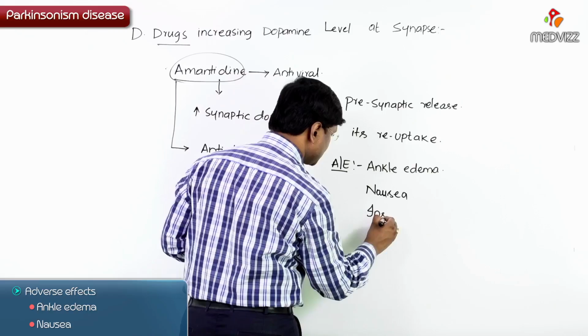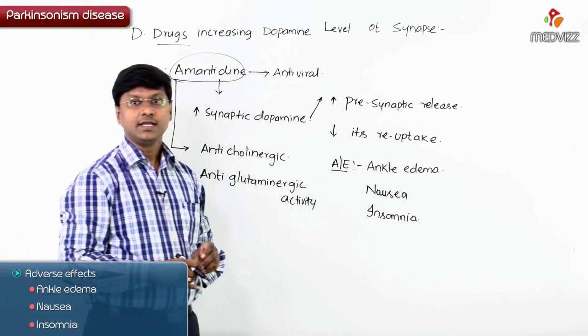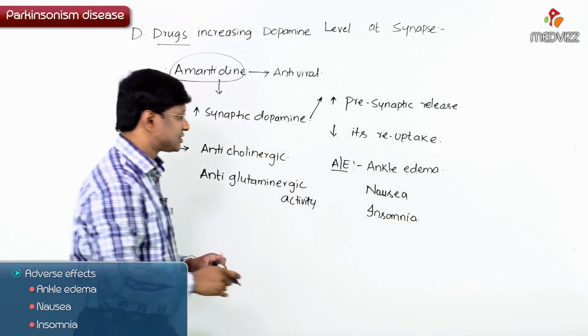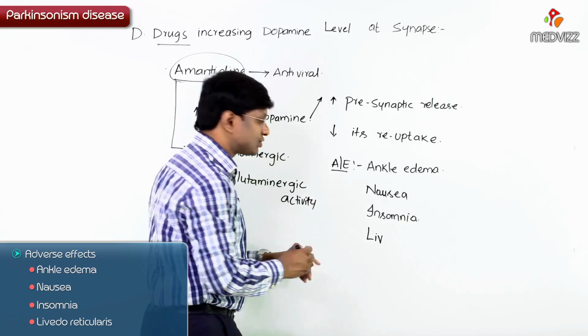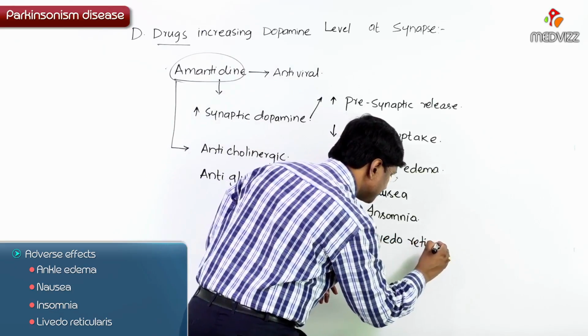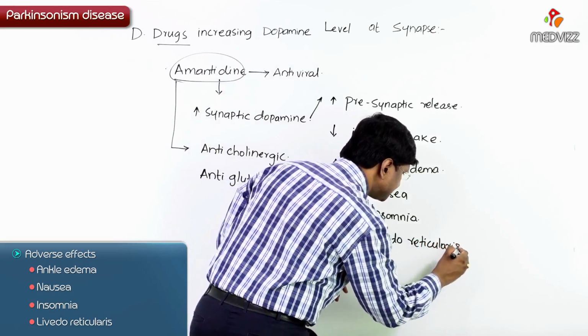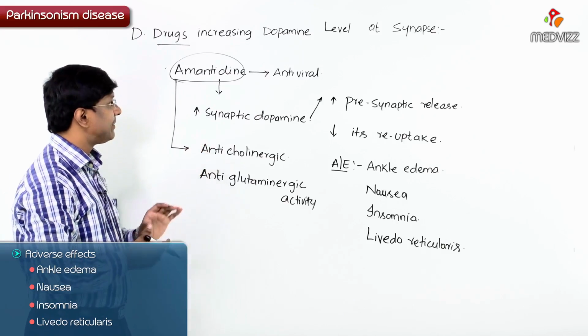It will also cause insomnia, the difficulty in sleep, and it will also cause livedo reticularis. So these are the adverse effects associated with amantadine.